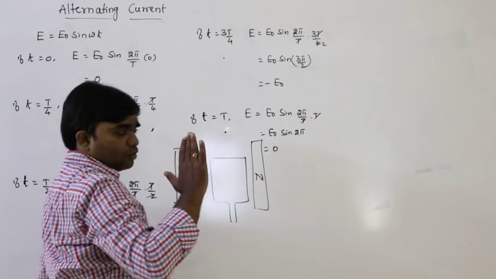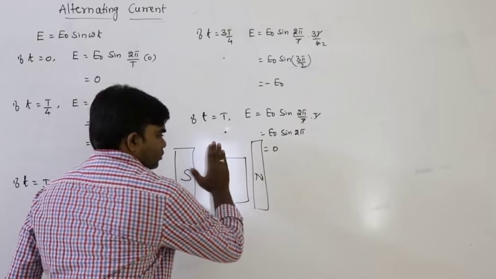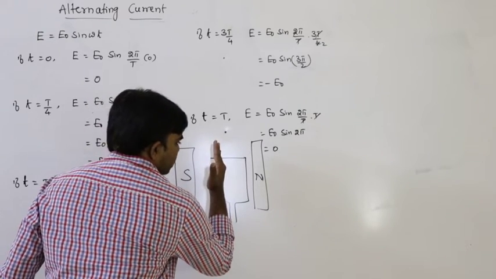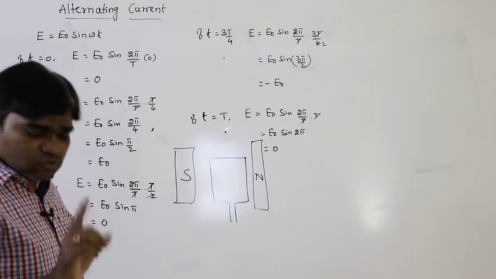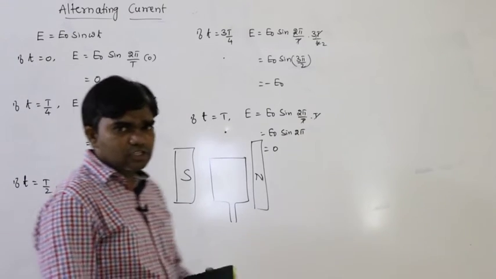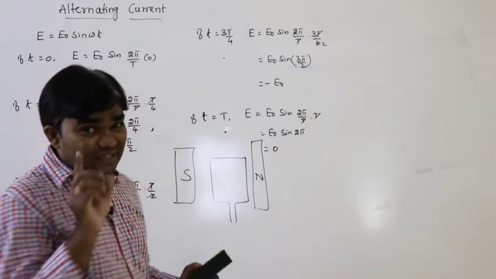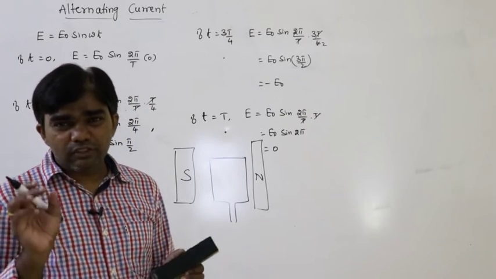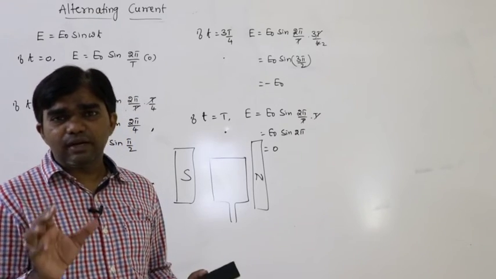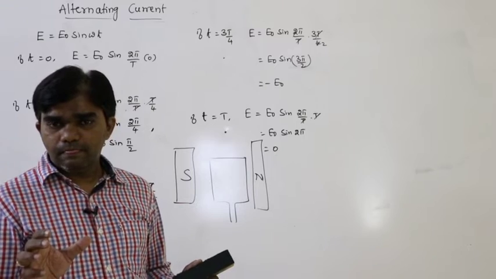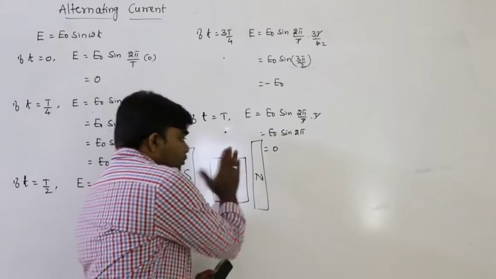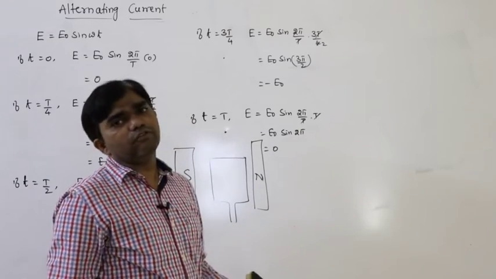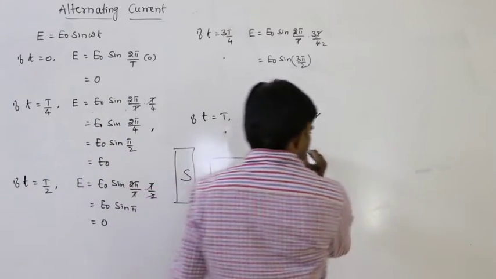This is the plane of the coil now. If this is rotated through like this, through what angle is it rotated? Pi by 2. So for one complete rotation, the time period is T. For 360 degrees, if its time period is T, for 2 pi radians the time period is T. For pi by 2 radians, what is the time period? T by 4.